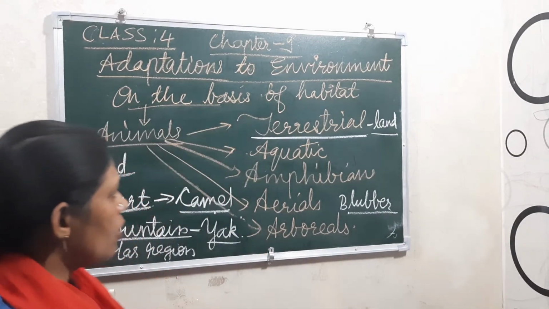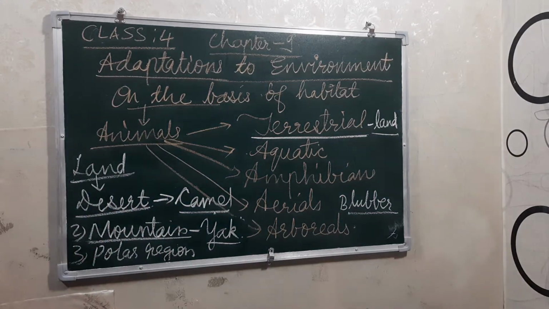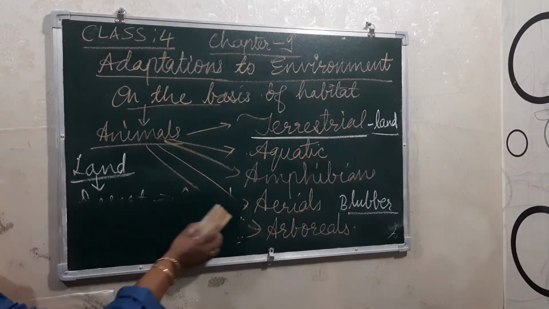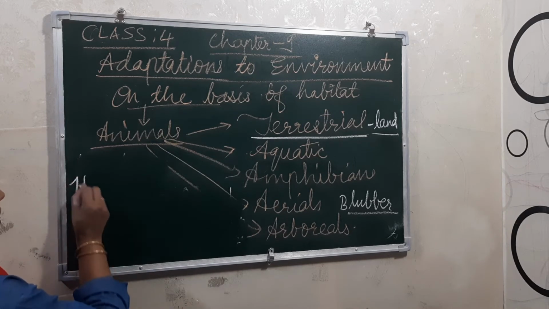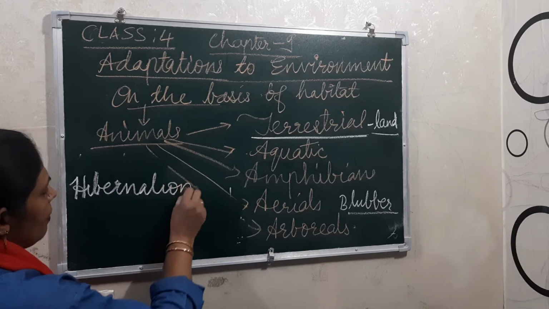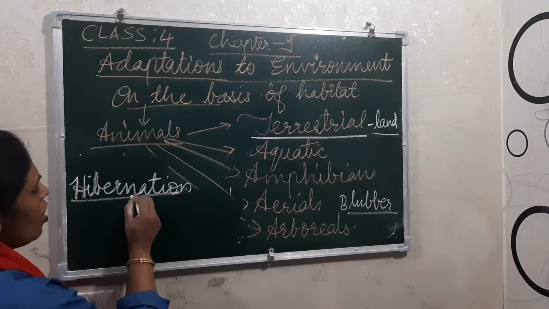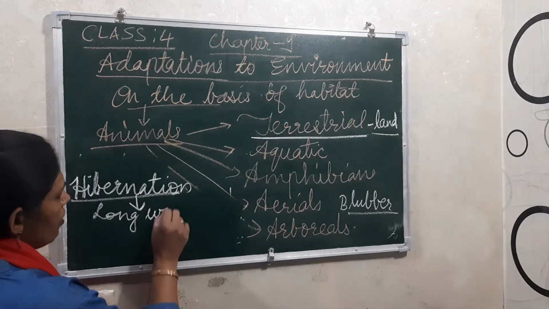Particularly, we can say there are two types. What are they? Hibernation. What is hibernation? Hibernation means a long winter sleep.